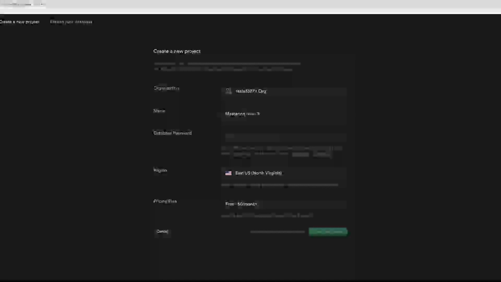And Supabase makes it pretty easy to change the password later on if you forget it or misplace it or something like that. So for now, we're just going to hit generate password so we have something. And again, we don't need the database password yet, so I'm not even going to bother with copying it and saving it somewhere.